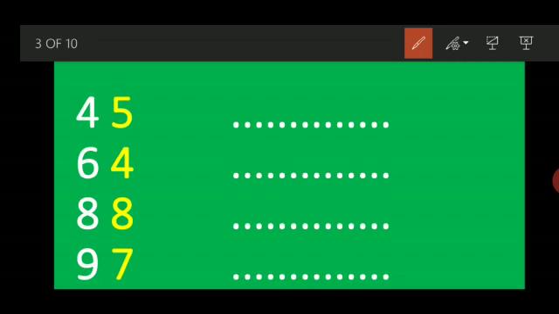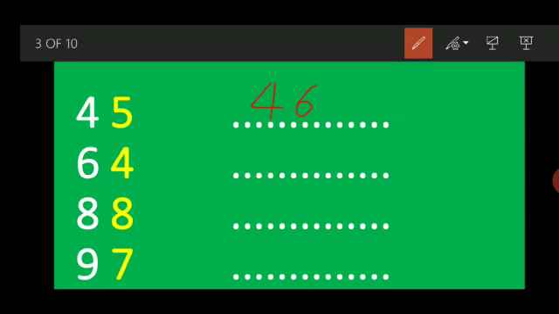You can see the number 45 here. The 4 is written in the same way, and 5 is also. I have always told you to look at the number which comes at the last, the ending number. In 45, the ending number is 5. That means 5 will change. What comes after 5? 6. And the first number will be the same.